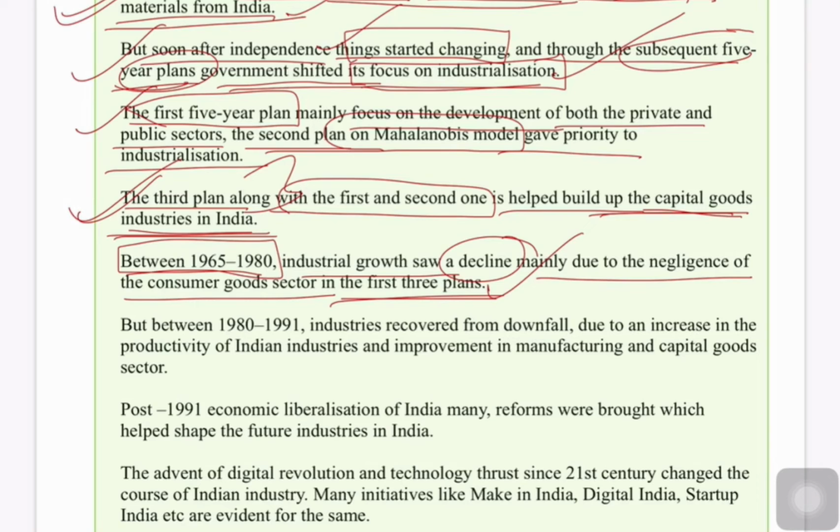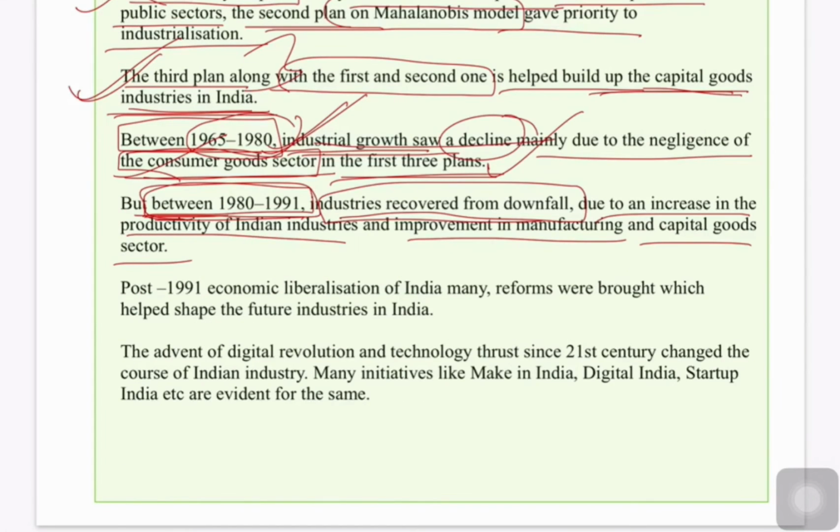Because of that, there was a decline in industrial growth in 1965-1980, mainly because of the negligence of the consumer goods sector in the first 3 plans. Consumer goods, for example, are household goods like soaps, shampoos, and also daily usage goods. Because of the negligence of this sector, there was a general decline in industry between 1965 and 1980.